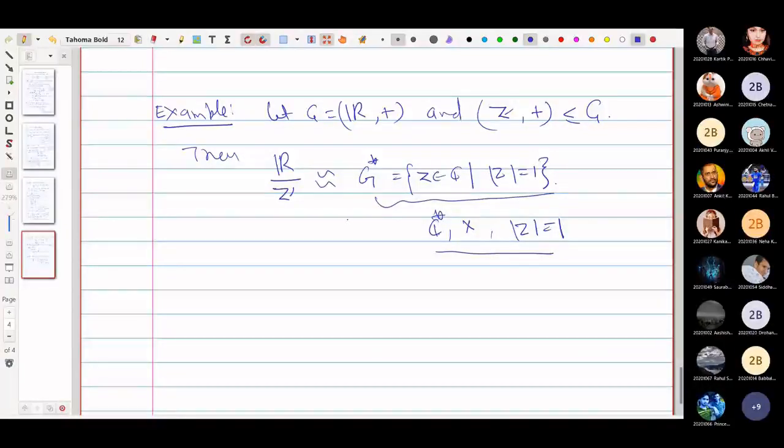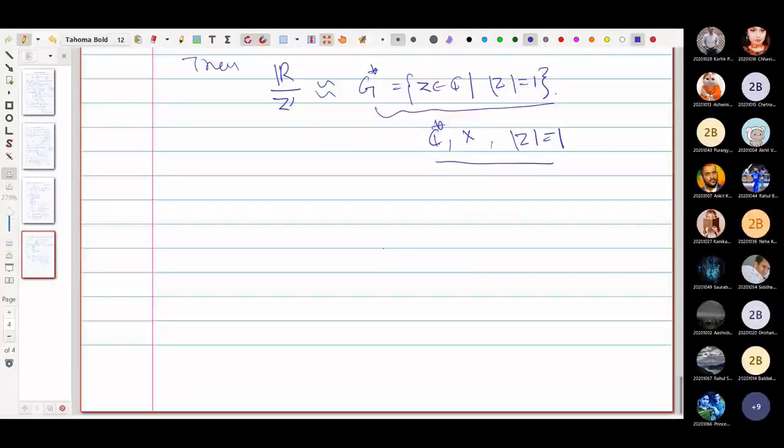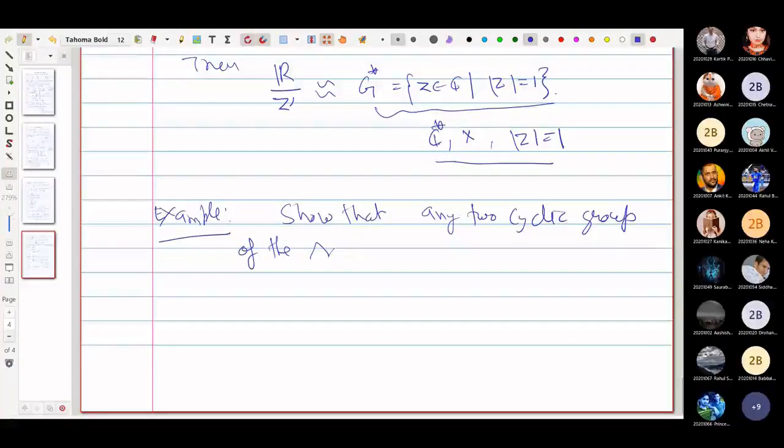So let us see one more example. Show that any two cyclic groups of the same order are isomorphic.